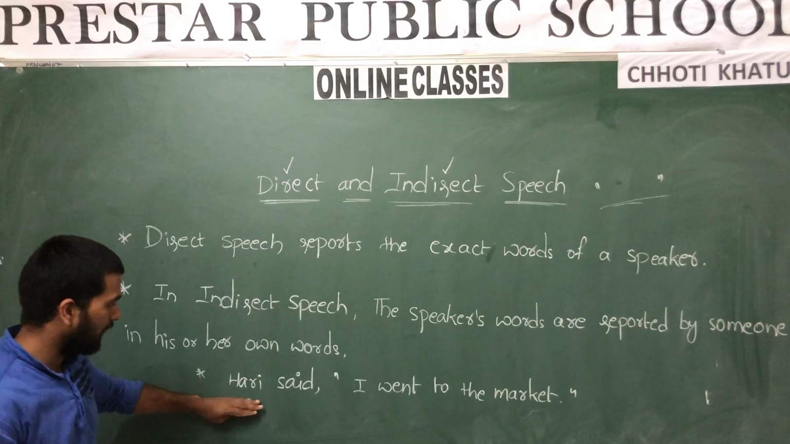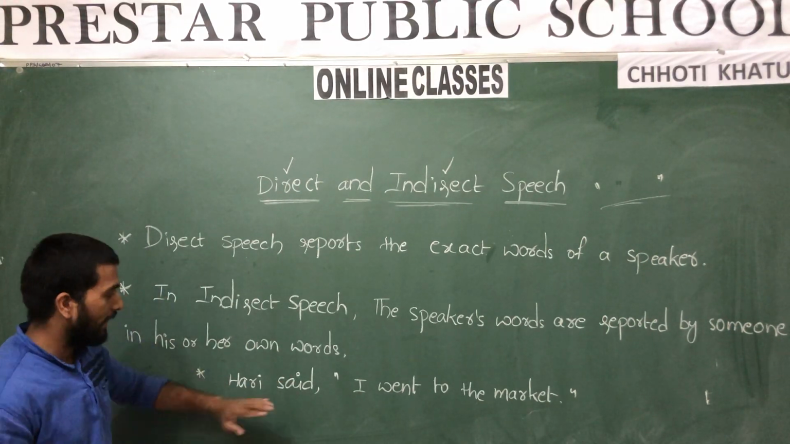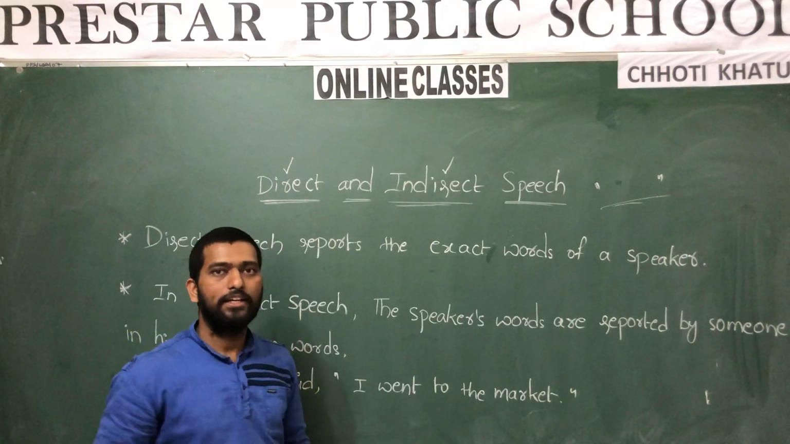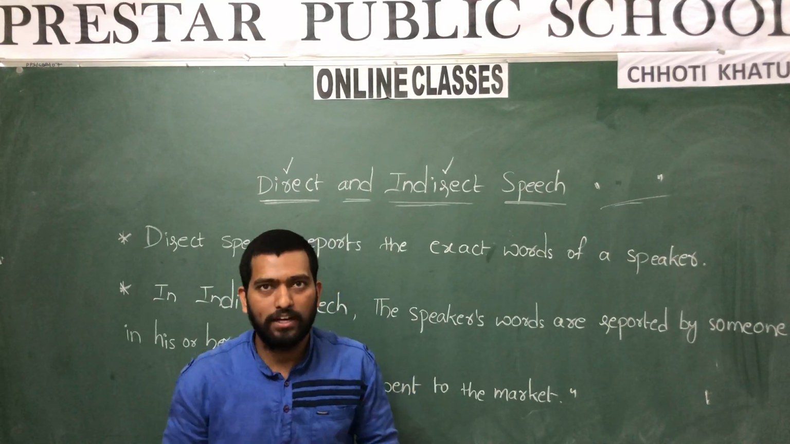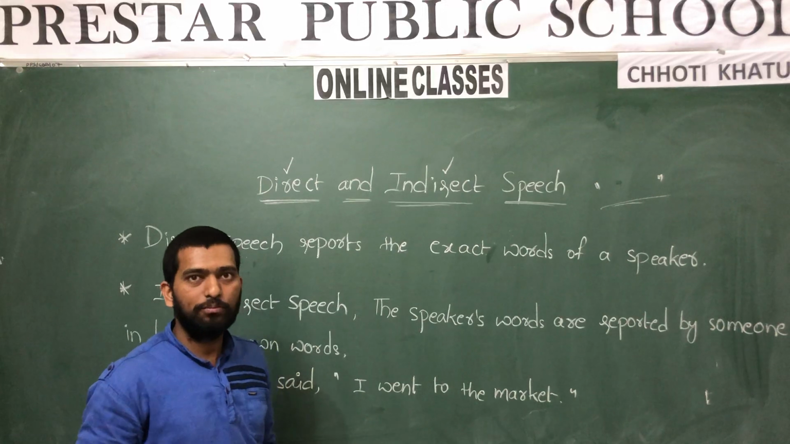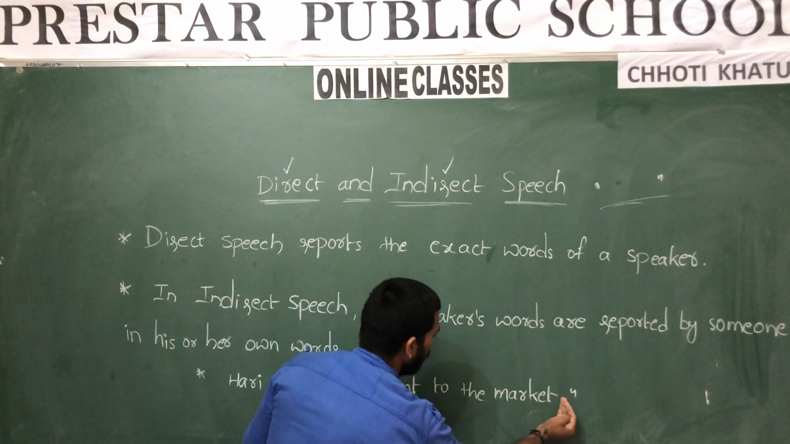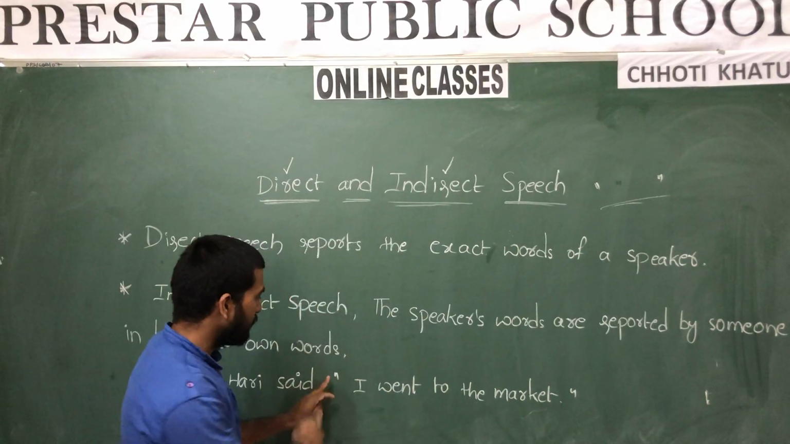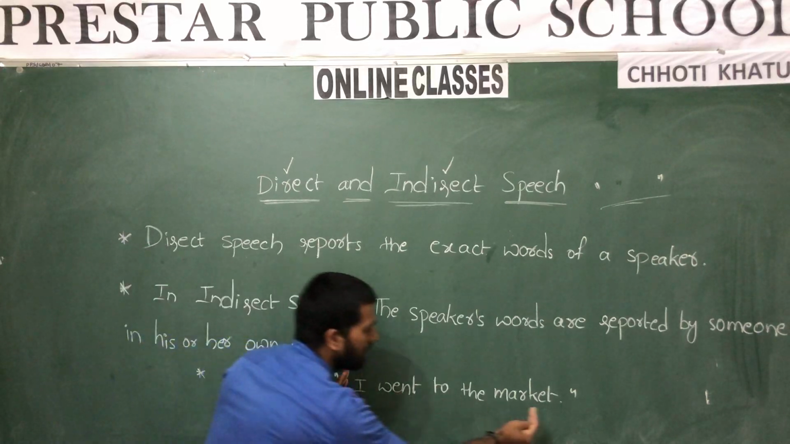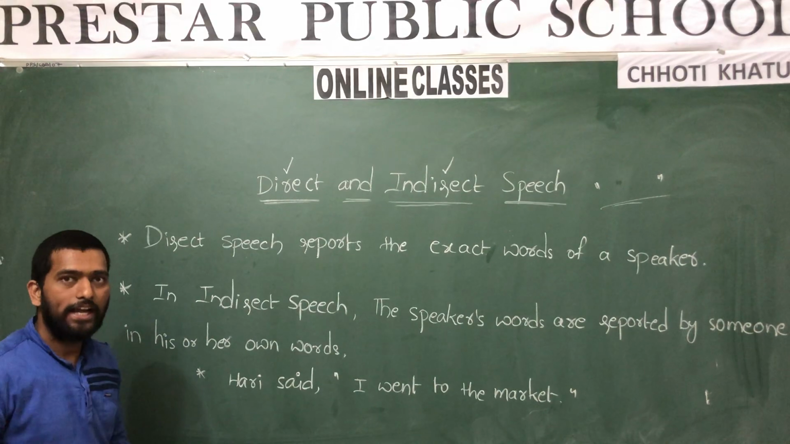Now see, Hari said. Who said here? Hari said. What did he say? Exactly what is told by Hari: I went to the market. Here Hari said, "I went to the market." It means here Hari went to the market, not you. Yes or no? But you are telling, I went to the market. The sentence in inverted commas is told by Hari. The exact sentence which is told by Hari, you are telling. That is called direct speech.